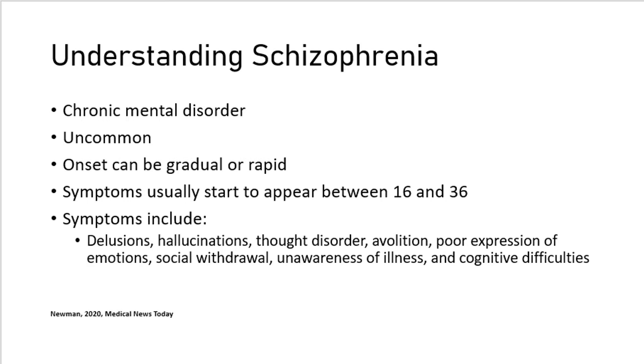The onset of symptoms can occur quite rapidly or over an extended period of time, but it really depends on the individual. Although some young children can have schizophrenic-like symptoms, most individuals do start to show symptoms between the ages of 16 and 36. The most common of these symptoms include delusions, hallucinations, thought disorder, avolition, which is a lack of motivation, poor expression of emotions, social withdrawal, unawareness of illness, and cognitive difficulties. This list, however, is not comprehensive, and there are many other less common symptoms that schizophrenic individuals can experience.